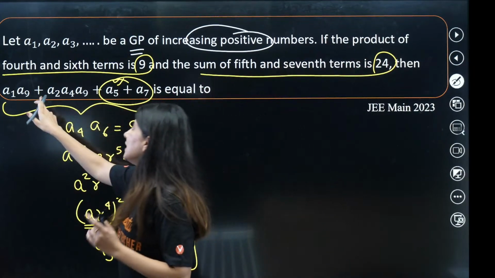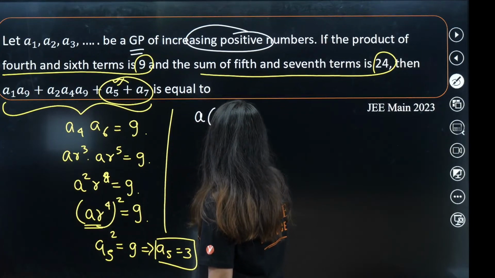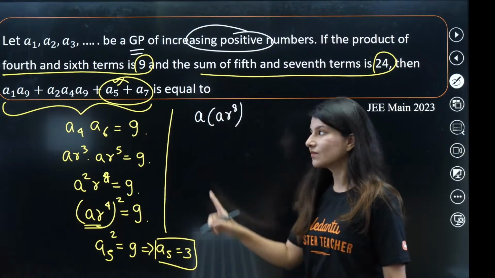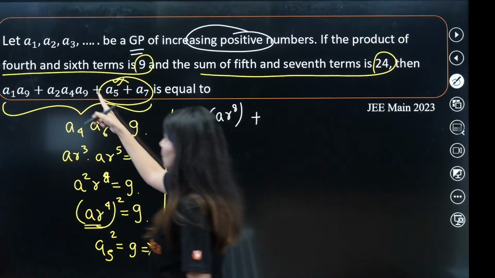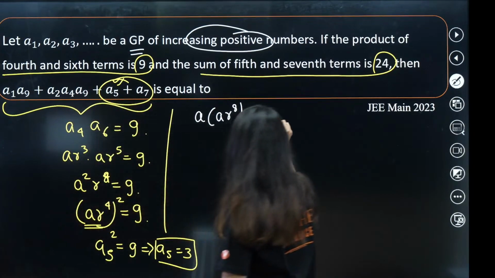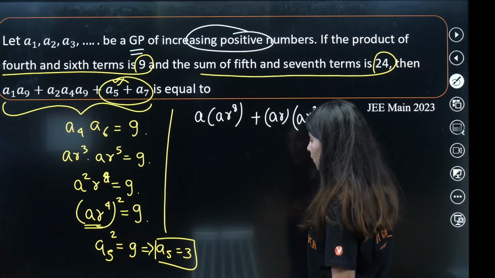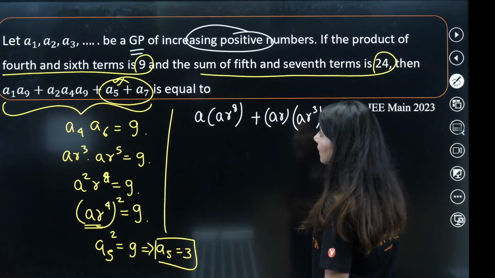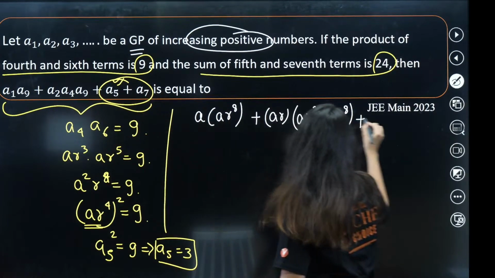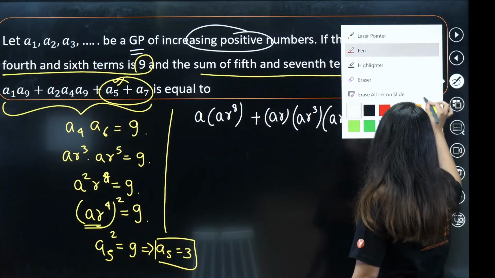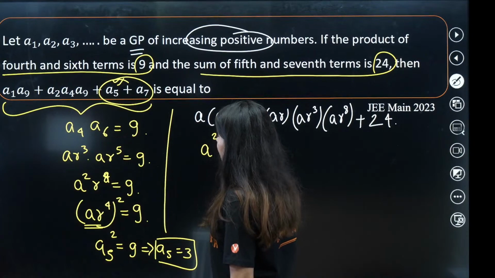So A1 into A9 would be A and AR raised to power 8. Perfect. AR raised to power 8 plus. What is this? A2, A4, A9. So A2 is what? AR. Then we have AR cube, and then we have AR raised to power 8. Plus, we have this as 24. Directly put the value as 24. Now what is this? A square R raised to power 9.